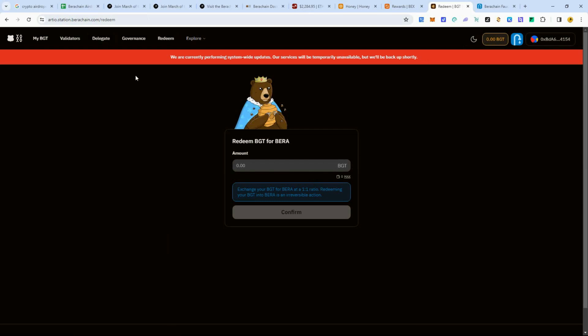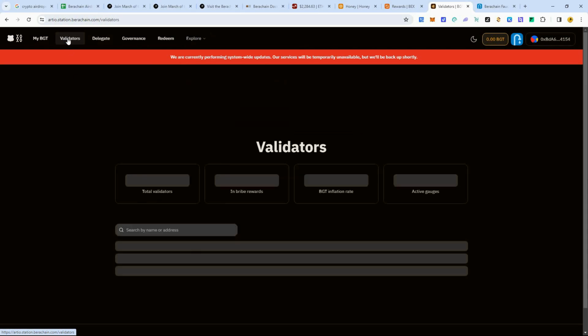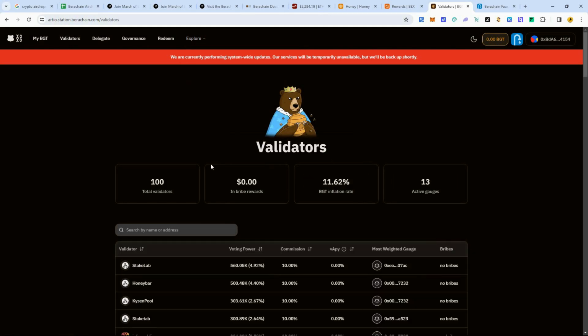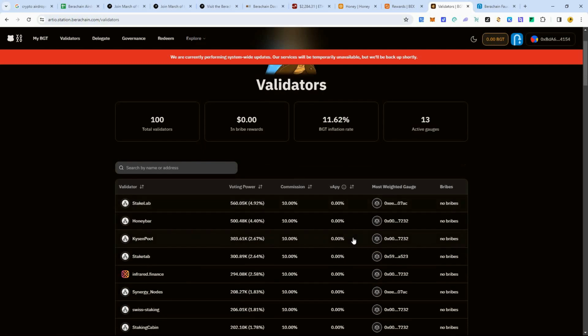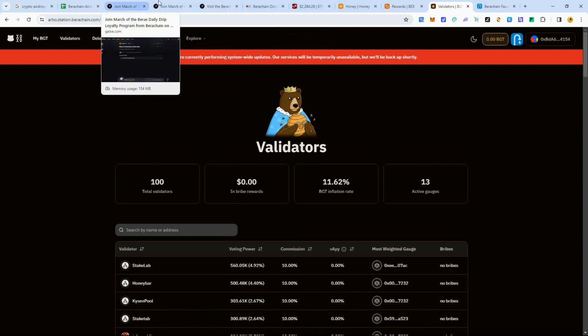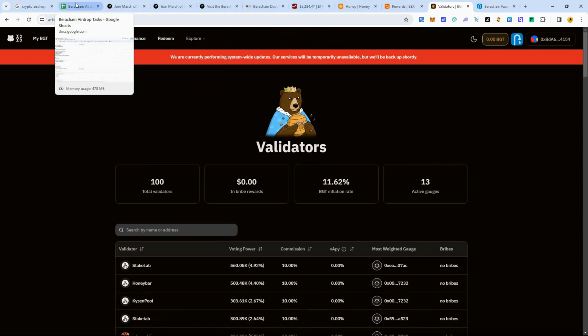So pretty neat concept here all the way around, guys. And I just like how this is all set up. I do think this has the potential to be a really big blockchain in 2024 because it's working. They have an original concept, and I really like the way it's set up. Even if we don't get the airdrop here, at least we can get used to how this works and use this blockchain when it does go live. But I am hoping that we do get something out of this, which I think we will. So fingers crossed. But yeah, those are the basic tasks that you need to do.